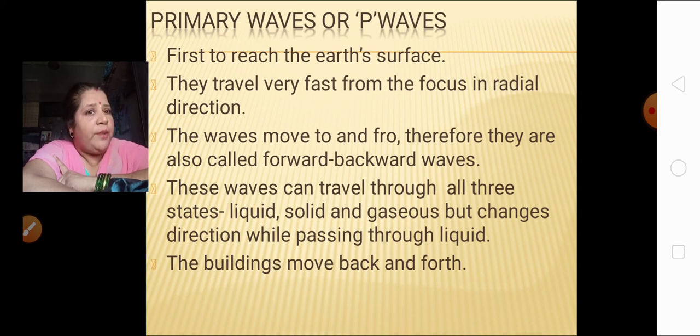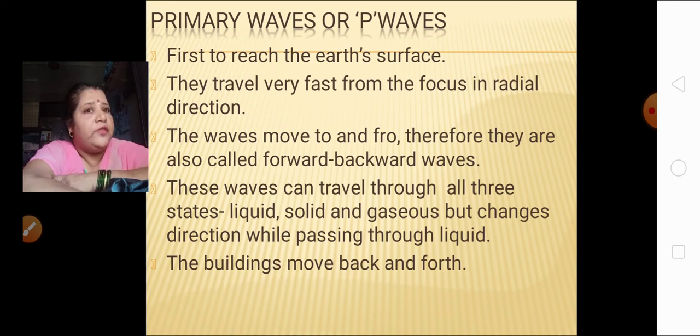But do you remember what happens in the liquid state? In the liquid state, the speed of the primary waves reduces. Because the speed is reducing, the direction of the primary waves also changes.